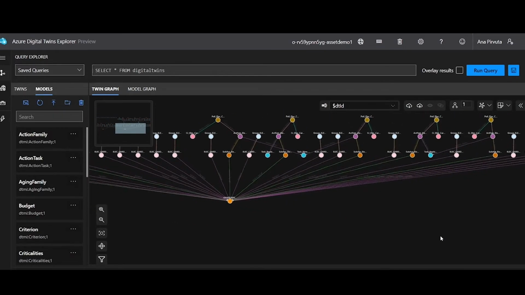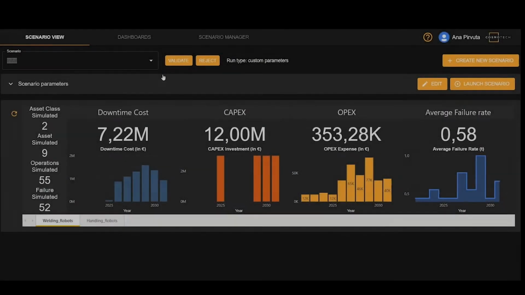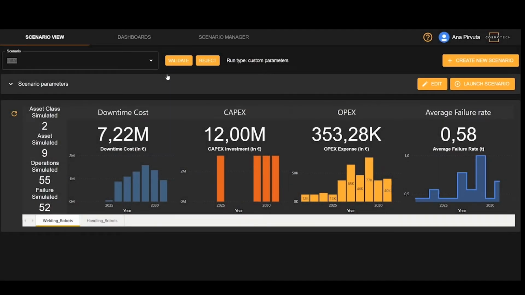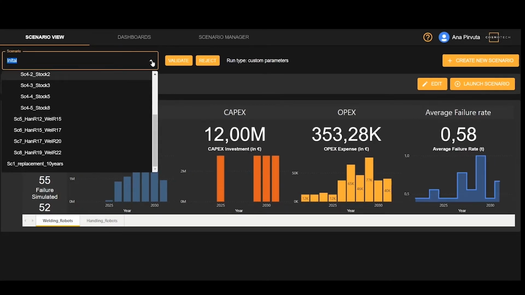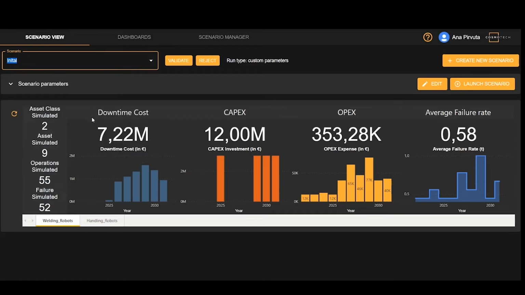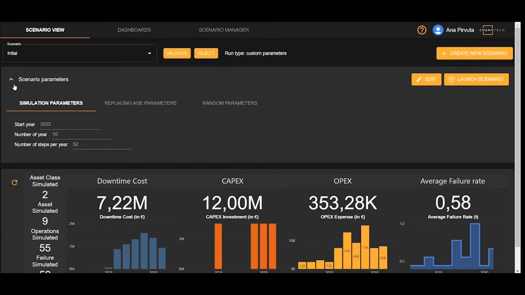Cosmotech Asset gives asset managers the possibility to design and simulate unlimited what-if predictions related to the asset lifecycle in order to optimize key metrics as well as the overall asset maintenance and risk strategy. These scenarios will consider all key parameters such as replacement policies defined by asset age thresholds or asset failures for different time horizons. In this case, it is from 1 year to 30 years.